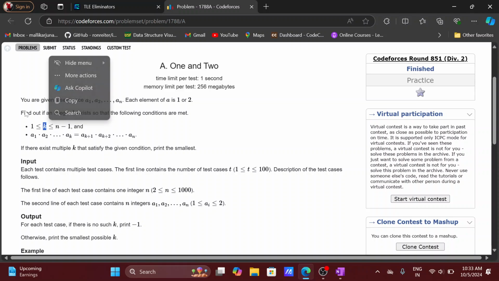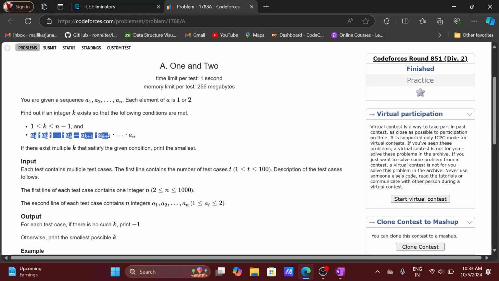These are all the elements of the array, and a1 is presented at index 0. We have to find an element ak such that the product of the elements from a1 to ak is equal to the product of the elements from ak plus 1 to an.